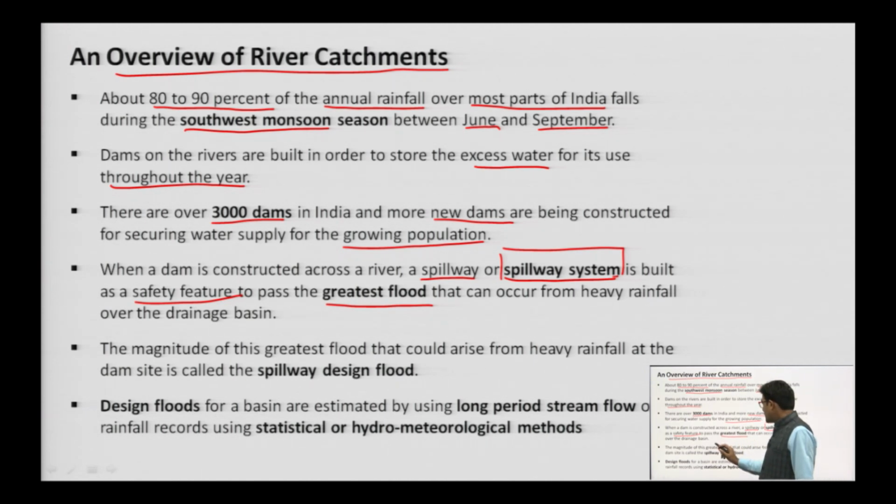The magnitude of this greatest flood that could arise from heavy rainfall at the dam site is called the spillway design flood.